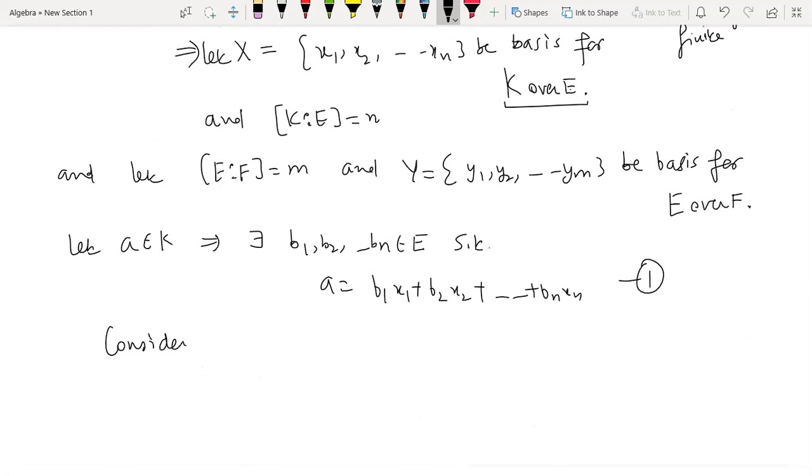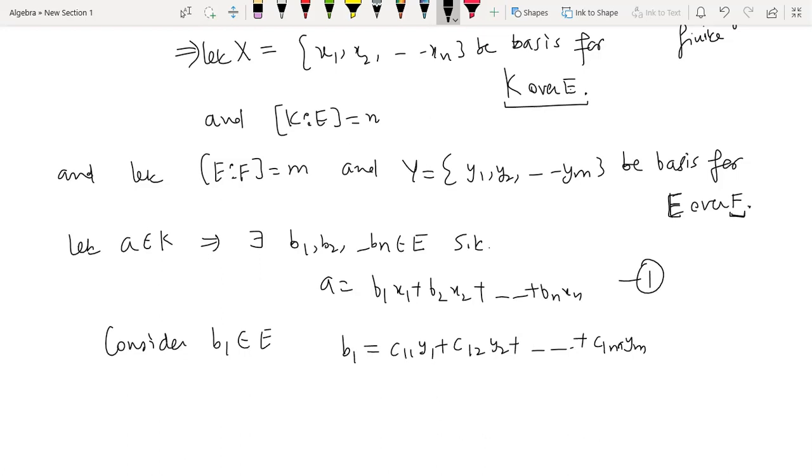Now consider b1. b1 is an element of E, and there is a basis of E over F. So every element of E we can write as a linear combination of y1, y2, ..., ym with scalars coming from F. So that means this b1 can be written as c11 y1 + c12 y2 + ... + c1m ym, right?